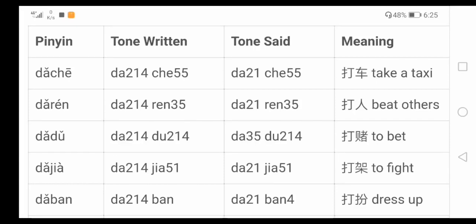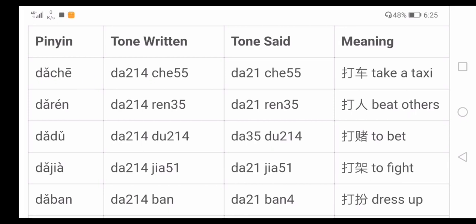When a word of third tone is followed by a word of other tones, the first word will always change its tone. And let's look at all the cases.